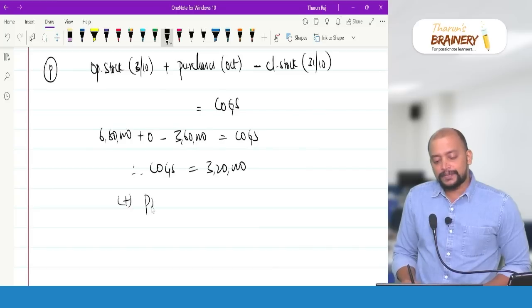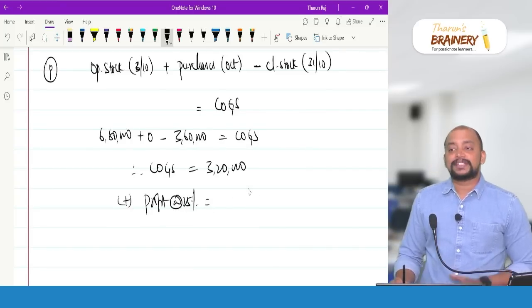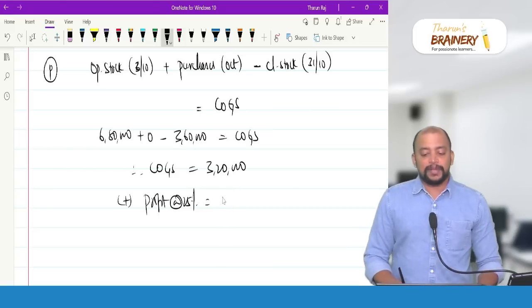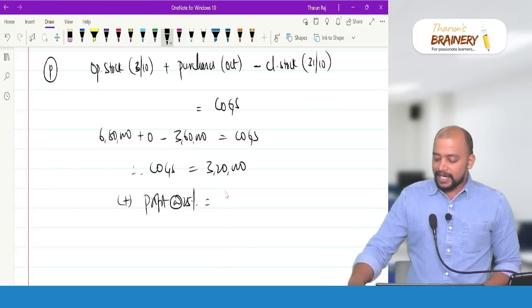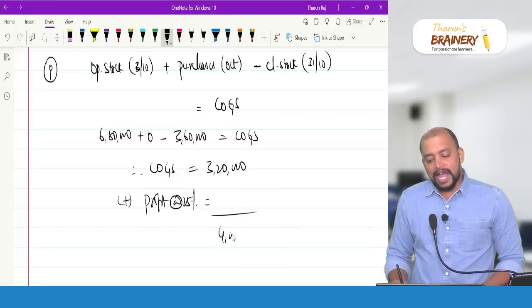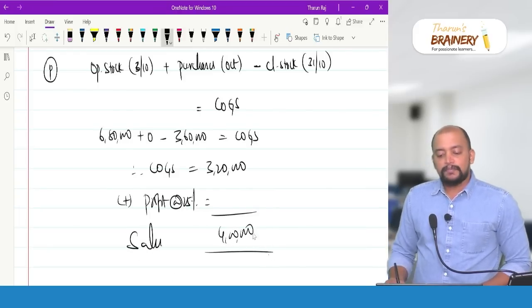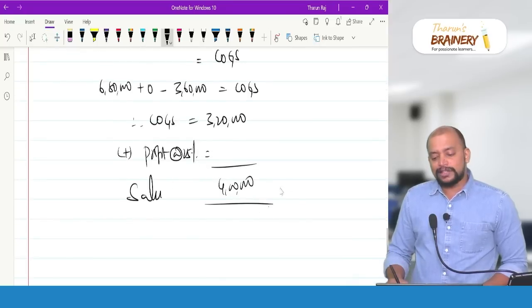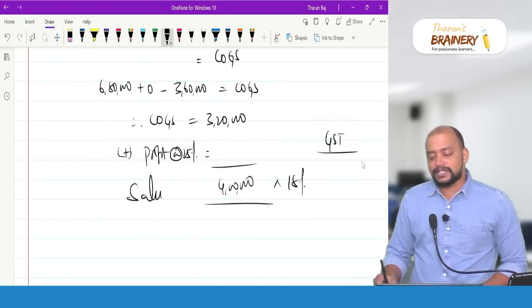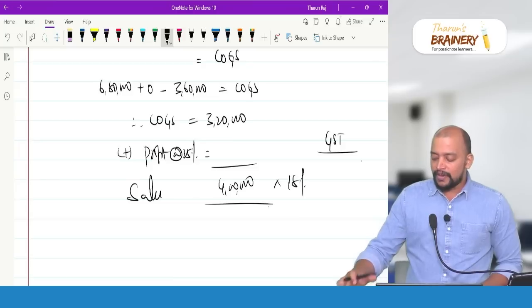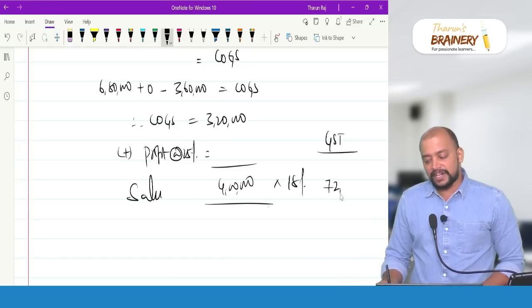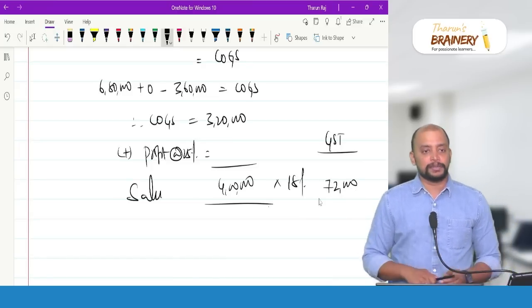At profit of 25%, because 20% on sales, on cost it will become 25%. So 3,20,000 plus 25%, that will be 4 lakhs, taken as the sales of month October. And for this into 18%, you will get the GST liability under regular scheme for the month of October, that is 72,000 is the GST payable.